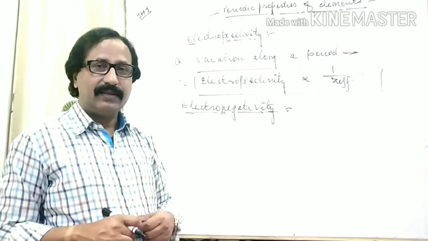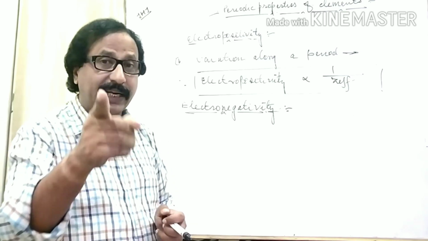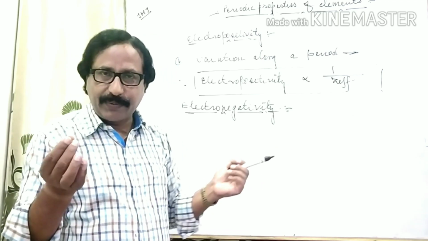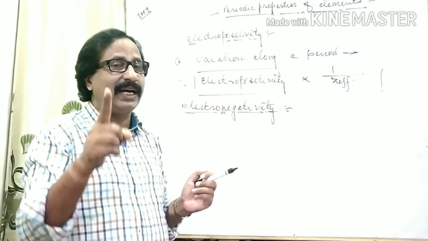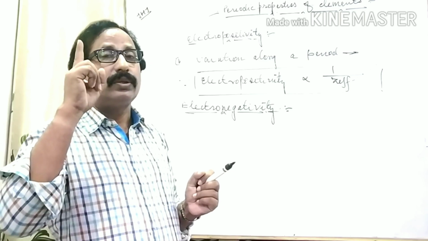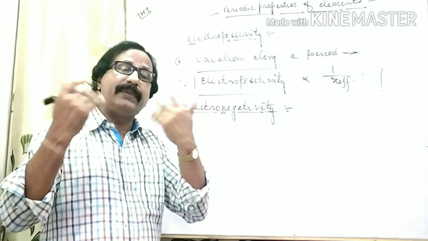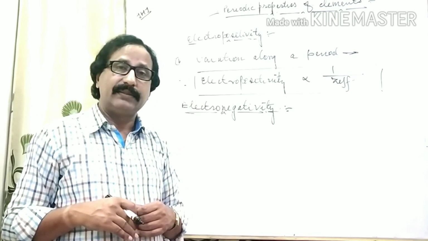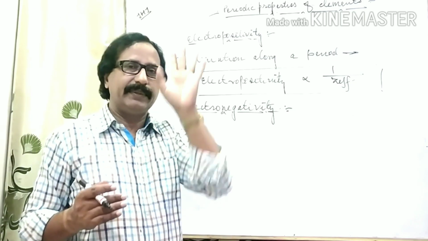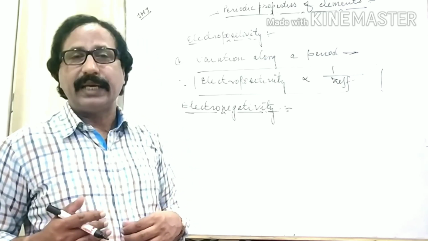Generally, those elements whose last electron enters the p orbital in the electronic configuration are considered electronegative in nature. This is the identification I told you.